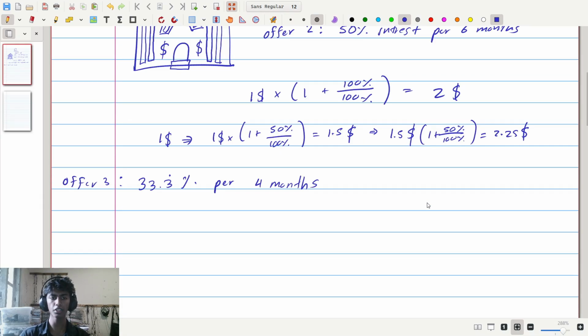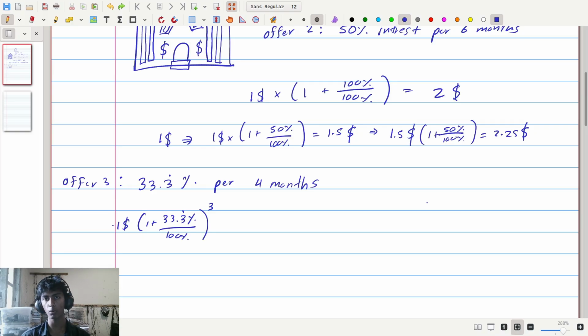So if you do this calculation again, this time what we have is $1 times 1 plus 33.3% repeating divided by 100%. We have to do that once after 4 months, and then we have to do it again after another 4 months, which means we have to square it, and then we have to do it again after another 4 months, which means we have to cube it. So this is the actual number that we are looking for, this is the final amount of money you will have after 1 year.